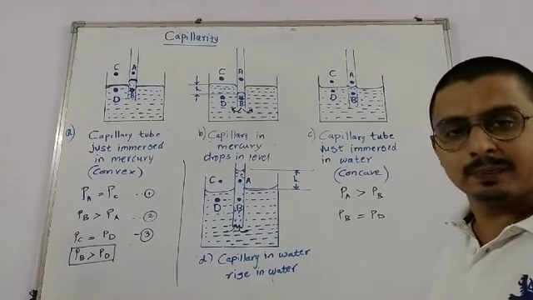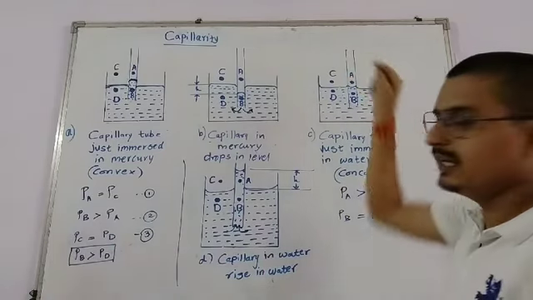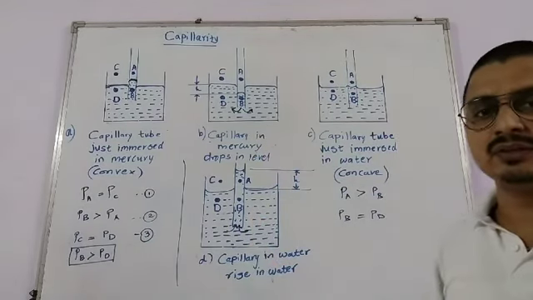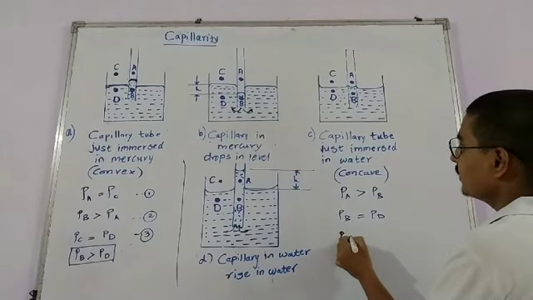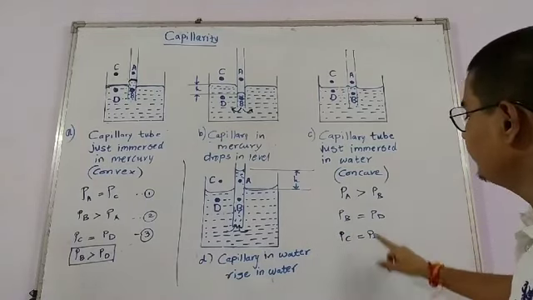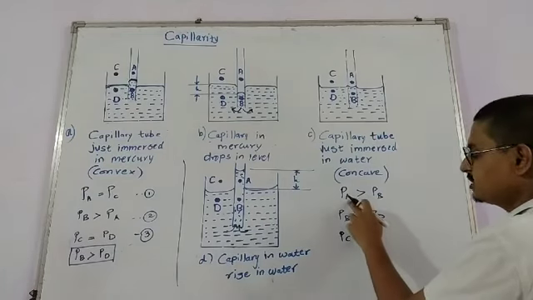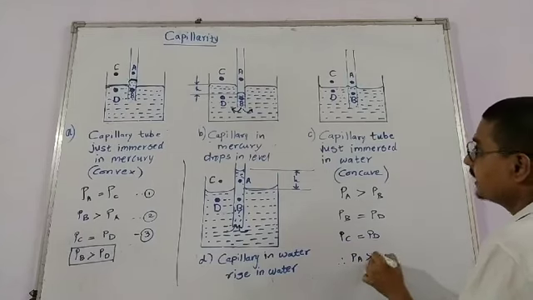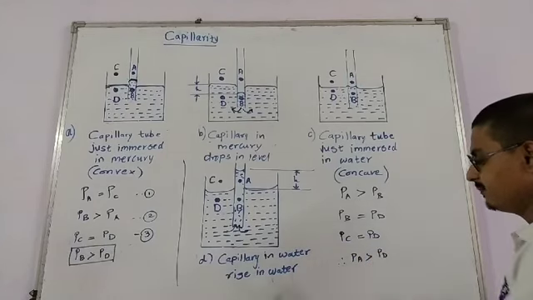Okay. Next, C and D are the points just above the plane surface and below the plane surface. So their pressures are almost equal. So PC is equal to PD. So PB, PC, PD, they all are equal and that is less than PA. So we can say that PA is greater than PD.